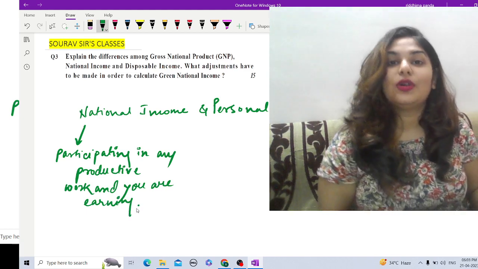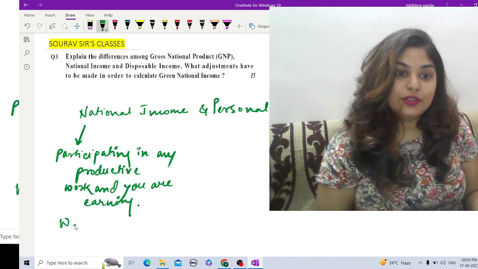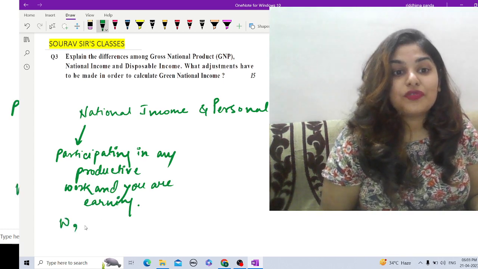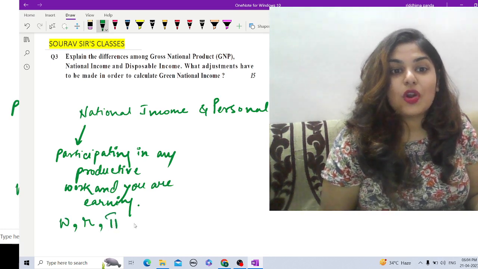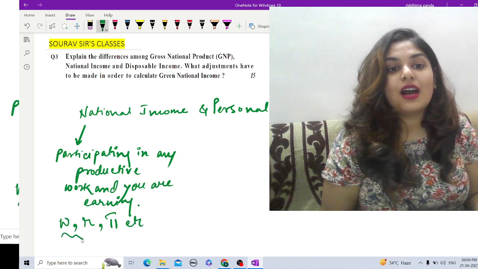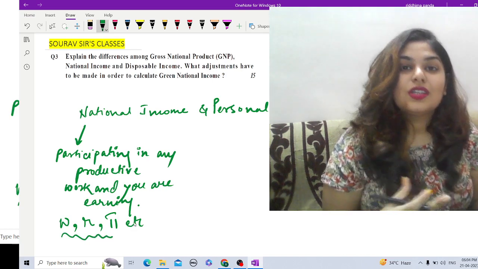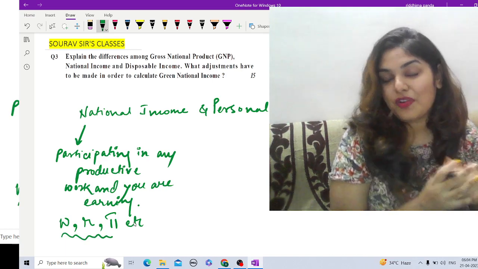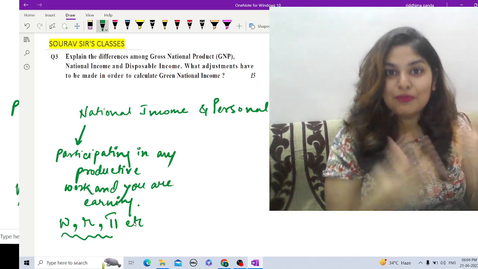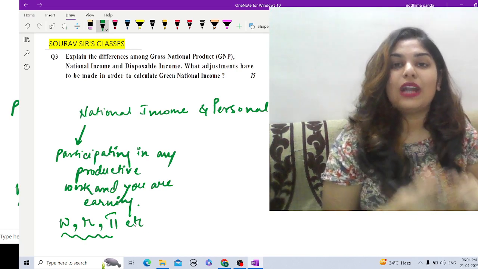For example, you go to a job and earn wages as labor, rent from capital, or profits from an organization. These are all part of national income, because in order to generate the money value in these procedures, something is being added to the economy. That is why these are all part of national income.